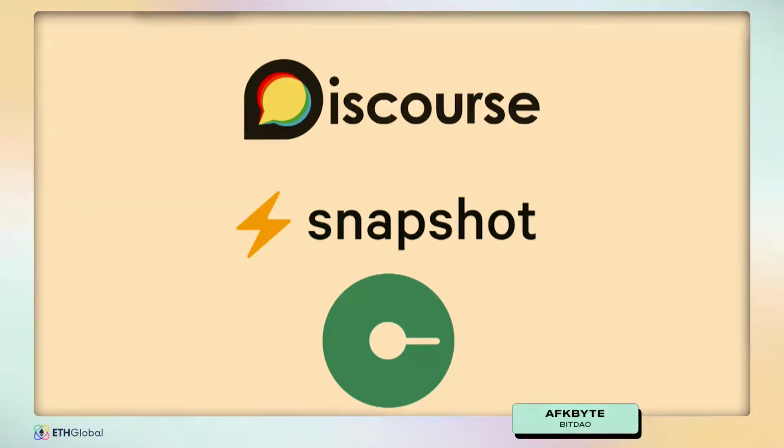Our existing process is that people can propose something on our Discourse forum, writing up a proposal saying, oh, hey, I want X BIT in return for these deliverables. If it receives enough interest, we then take it to a vote on our Snapshot forum. And if it passes the vote on Snapshot, we then allow execution via our Gnosis Safe to transfer funds over.